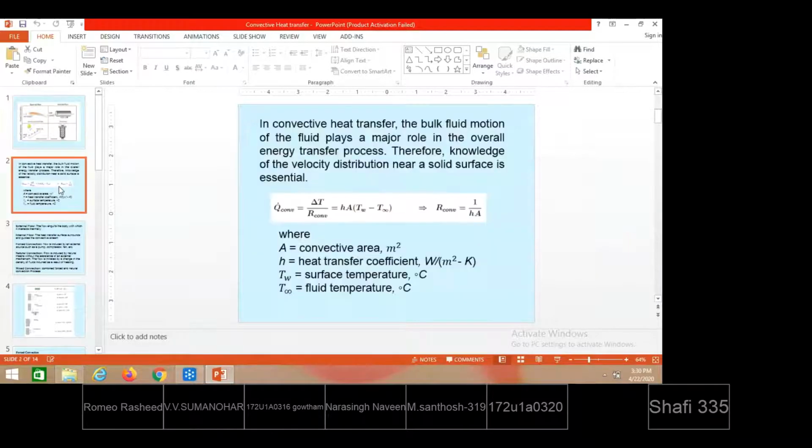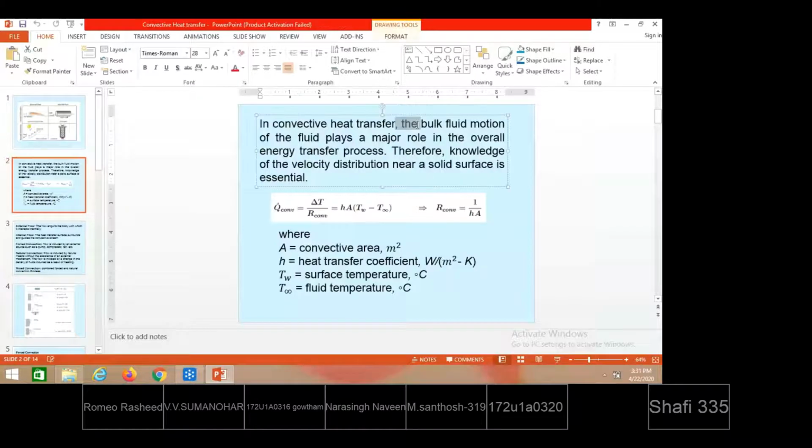The mechanism taking place between a solid surface and the fluid was explained by Newton. Newton's law of cooling or heating, we call it convective heat transfer. Due to bulk fluid motion, the heat transfer takes place between the fluid and the solid surface. The amount of heat transferred between the fluid and the solid surface was mathematically proposed by Newton, and that equation is called Newton's law of cooling or heating.